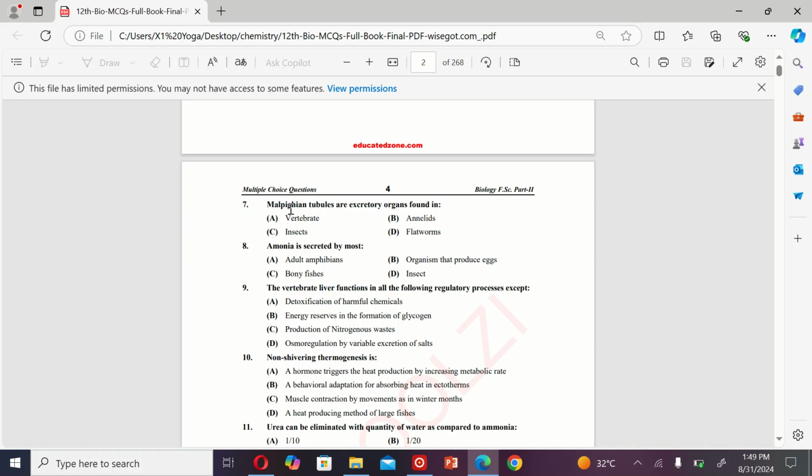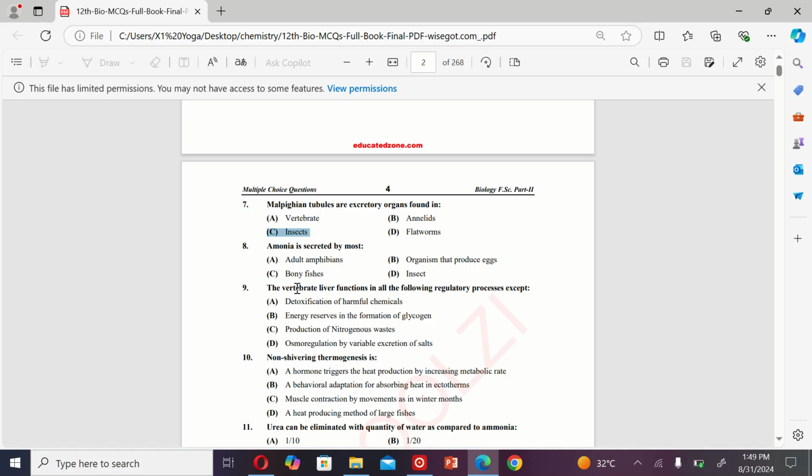The next MCQ is: Malpighian tubules are secretory organs found in insects. So the correct option is C, insect. The next MCQ is: ammonia is secreted by most A. Adult amphibians, B. Organisms that produce eggs, C. Bony fishes, and D. Insects. So the correct option is C, bony fishes.